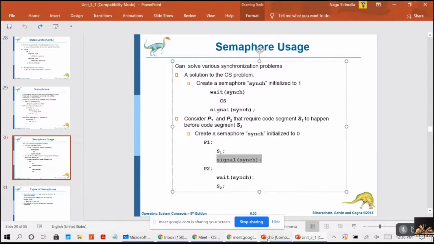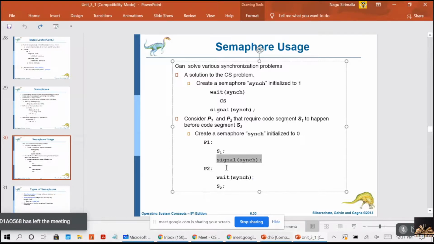So this way I can achieve my synchronization. That means I want P1 to be executed first, then only P2. Which process I want to execute first, in that function I am calling the signal. Initially I am making sync initialized to 0. In P1 I call signal and in P2 I call wait.